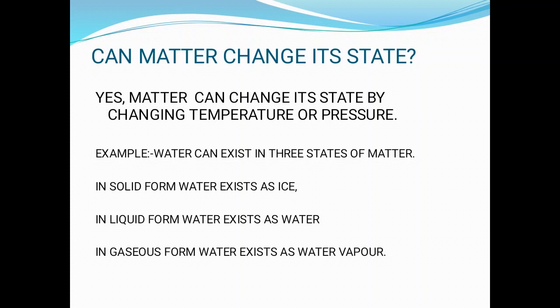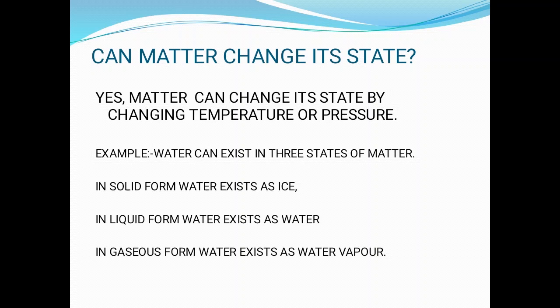If we see water, for example, water exists in three forms: ice, water and water vapor. When it is in the form of ice, it is a solid, when it is in the form of water, it is a liquid, and when it is in the form of water vapor, it is a gas. We can convert ice into water or water into water vapor. So from this known example we can say that matter can change its state. But how does it change its state? It can change its state by changing temperature or pressure.